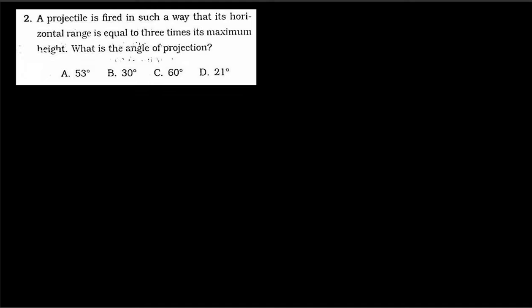Question number 2. A projectile is fired in such a way that its horizontal range is equal to 3 times its maximum height. What is the angle of projection?